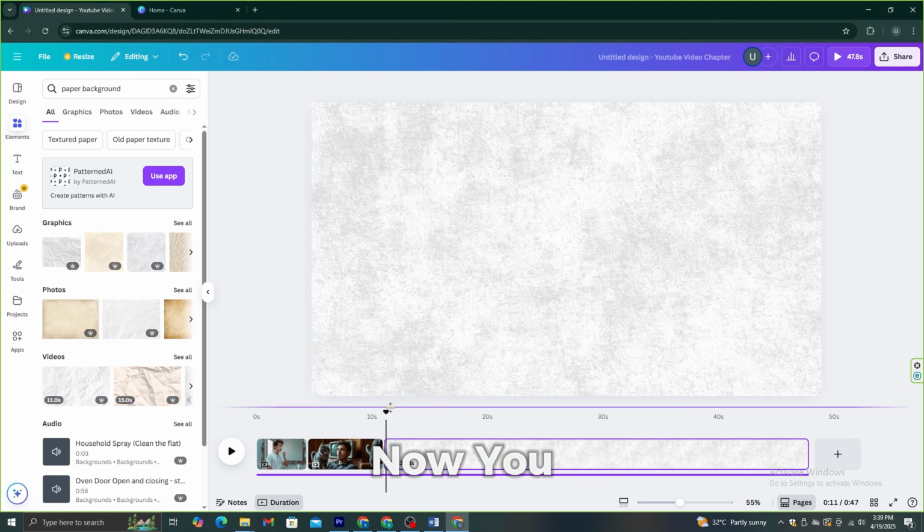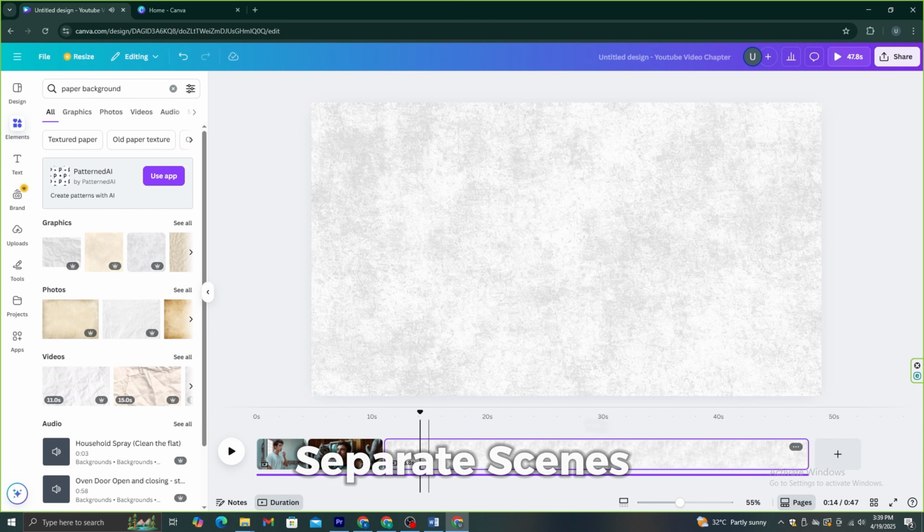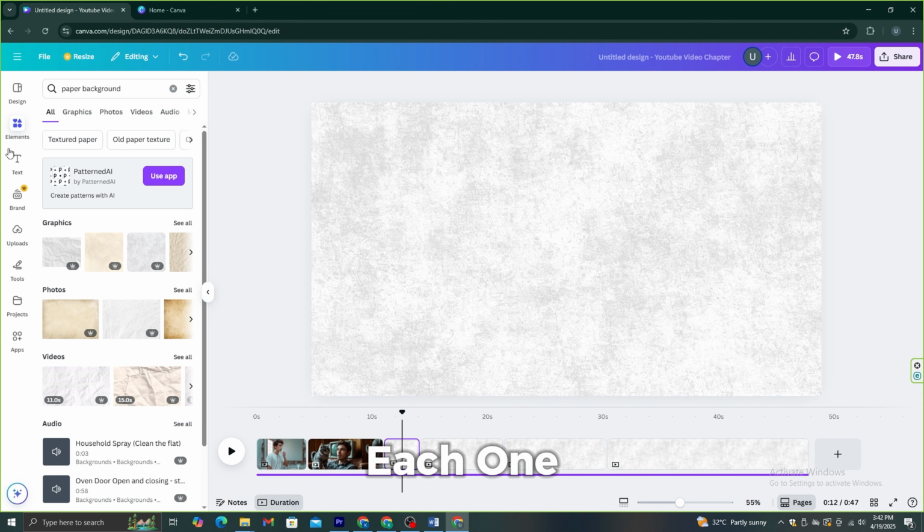Once you add those to the suitable places, let me show you how to add stick figure animations. Now, you need to carefully listen to the voiceover because we are going to break it down into several scenes. Now, I'm going to break down this part into 3 separate scenes. So, let's split this layer into 3 scenes. Go to the place where you want to split and press the S key on the keyboard. Just like this, I'm going to split the whole scene into several parts. Then we can add animations to each one by one.